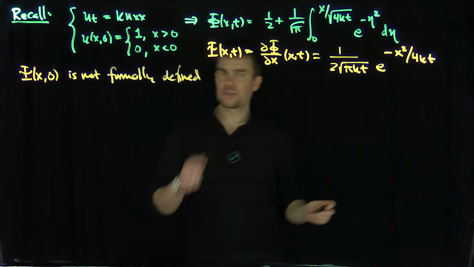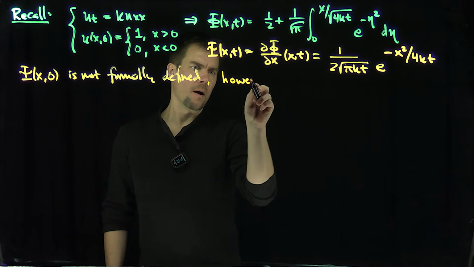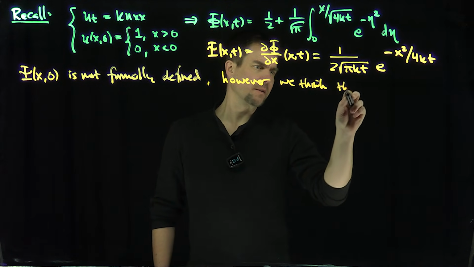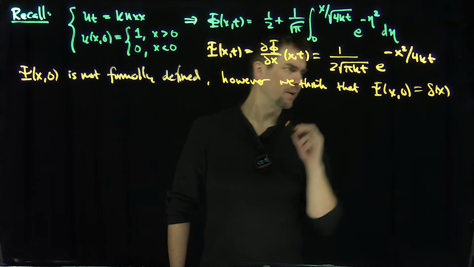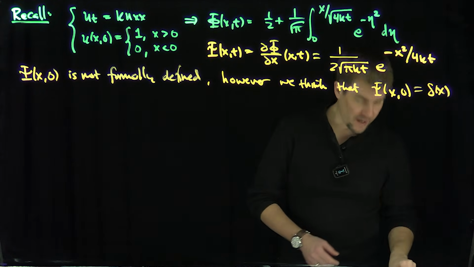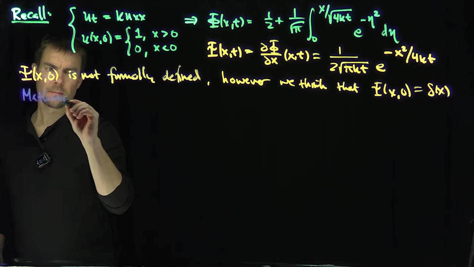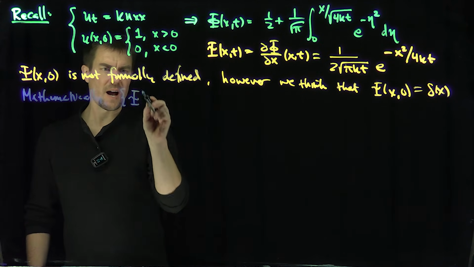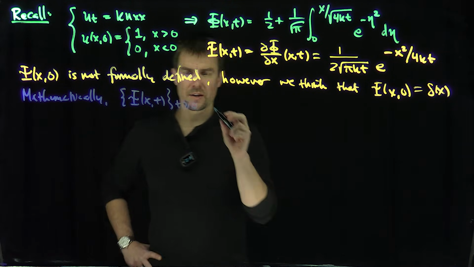But we want to think of ψ(x,0) really as a delta function, δ_x. All right, so let's prove that. How am I going to prove that? In other words, this means that this is an approximation to the identity. So mathematically, the family ψ(x,t) for t greater than or equal to 0 is an approximation to the identity.